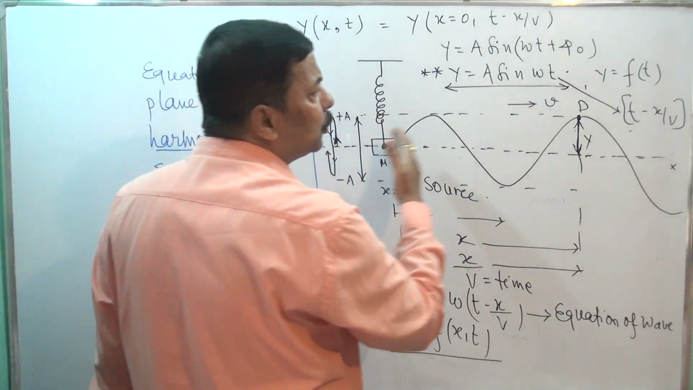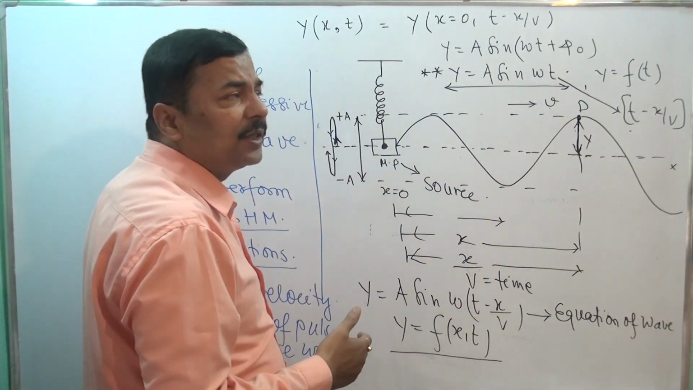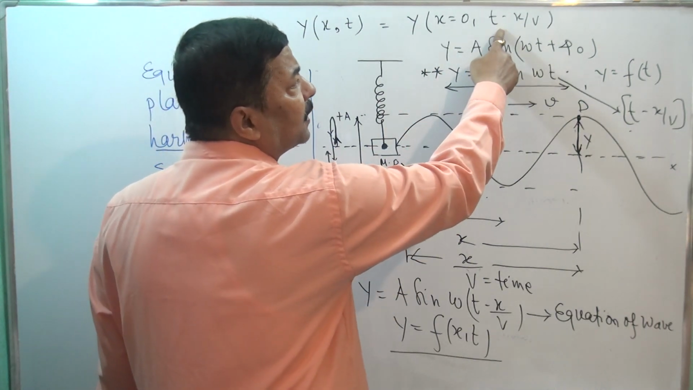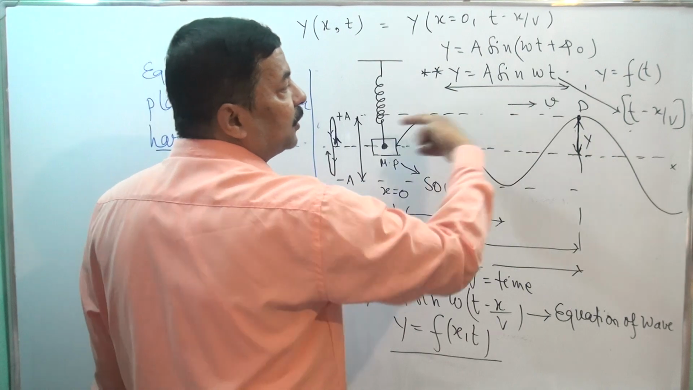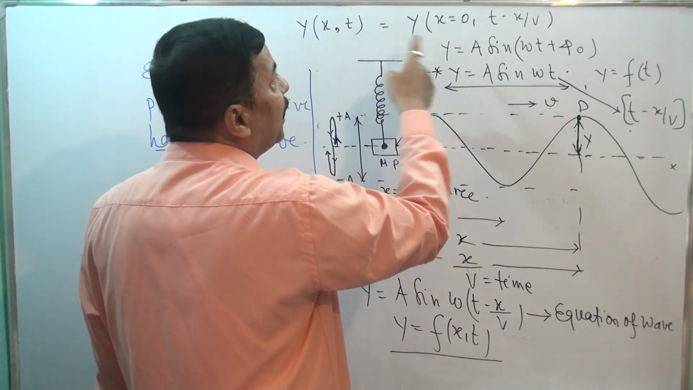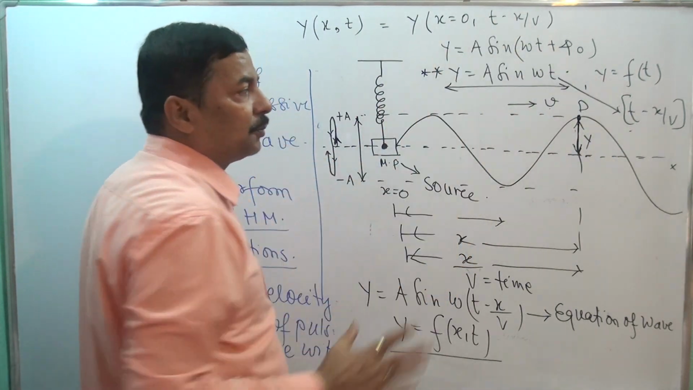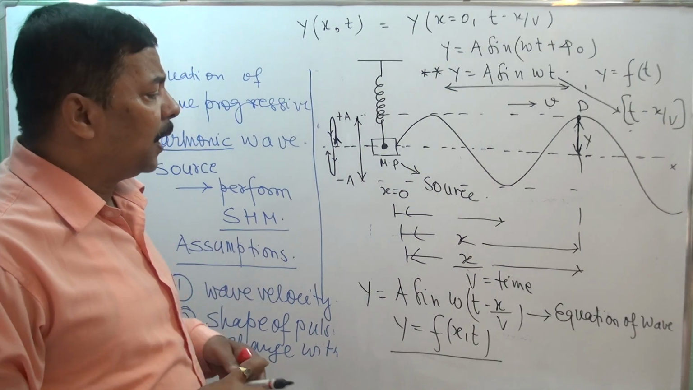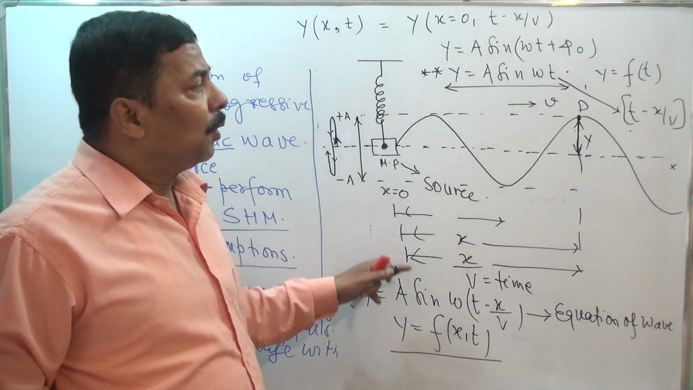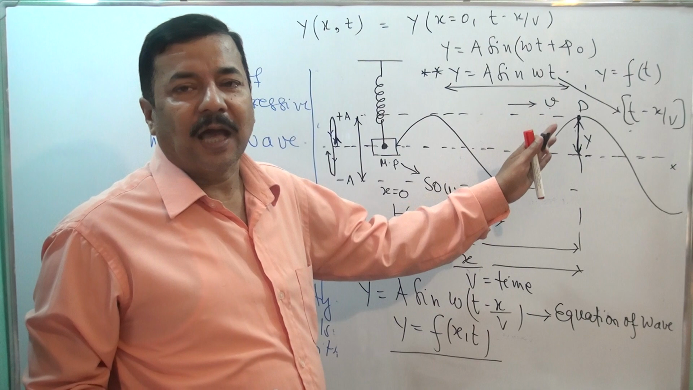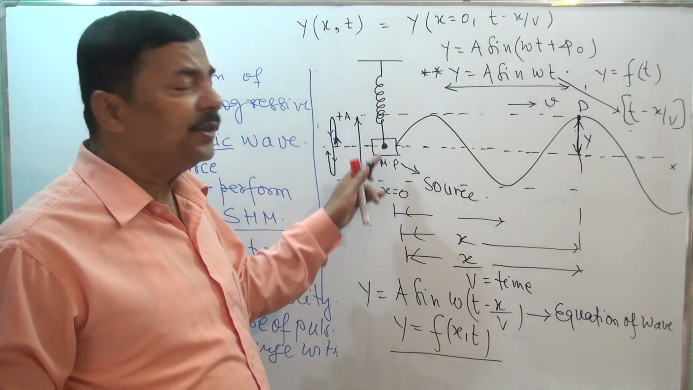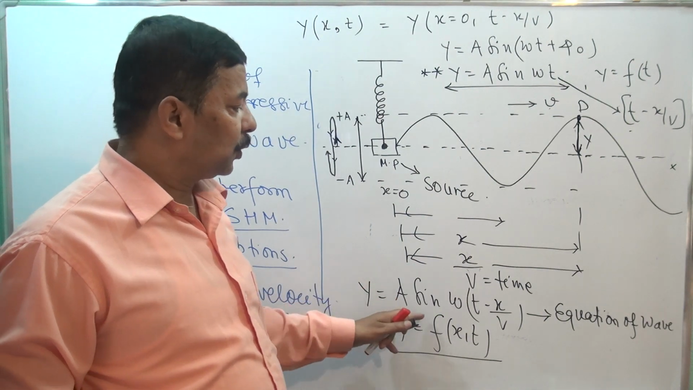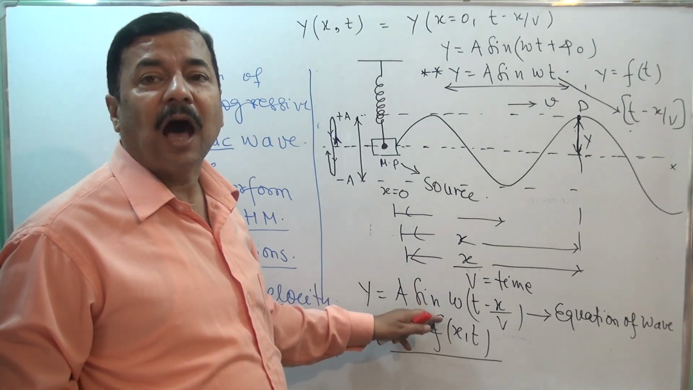So we have come in the reverse direction. And if we go in the forward direction, if the wave direction is changed, at the place of t minus x by v, we will keep t plus x by v. So right now you should understand that this is the equation of a wave which is moving along the positive x direction, and the source particle is doing simple harmonic motion. So this is your equation of a plane progressive harmonic wave.